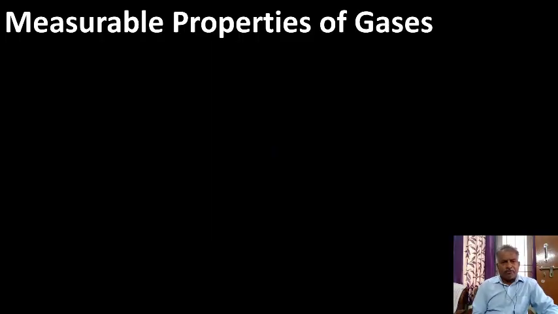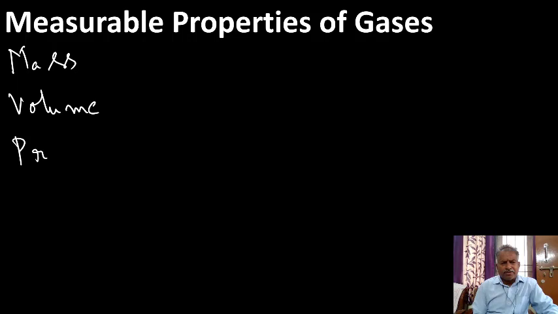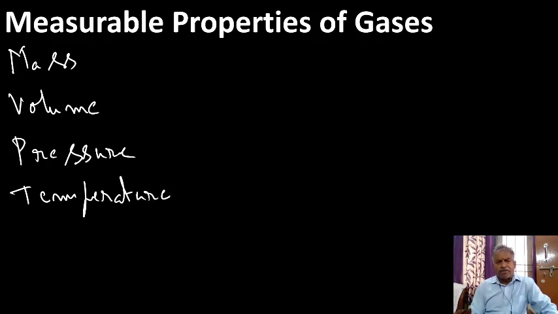Measurable properties of gases. Measurable properties of gases are mass, volume, pressure and temperature. Now let us discuss each of these properties in detail.